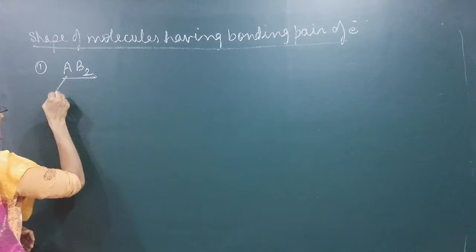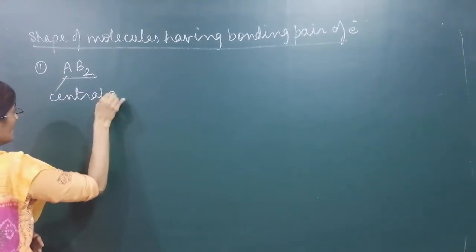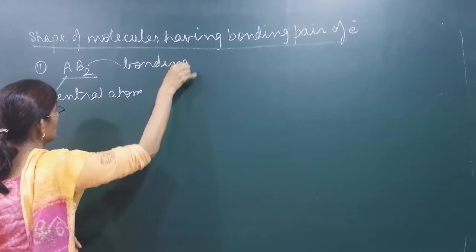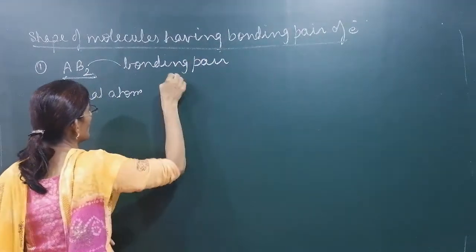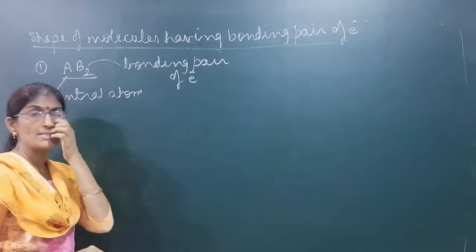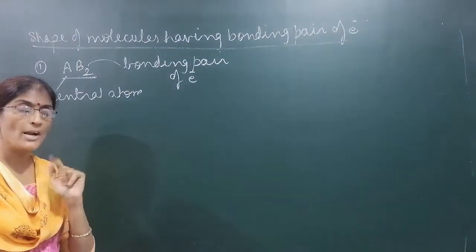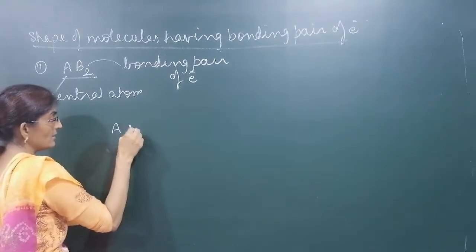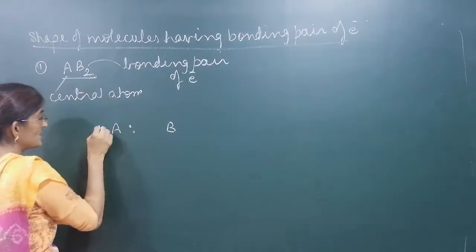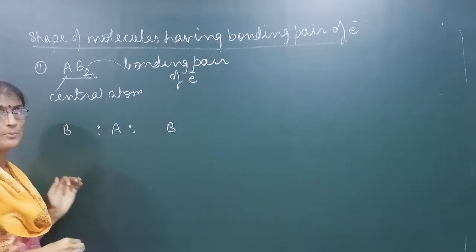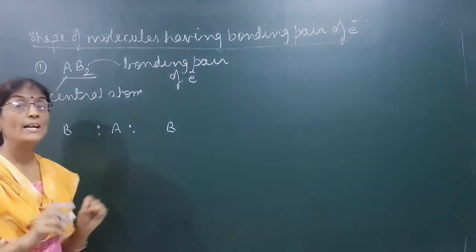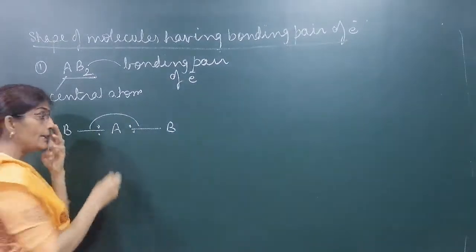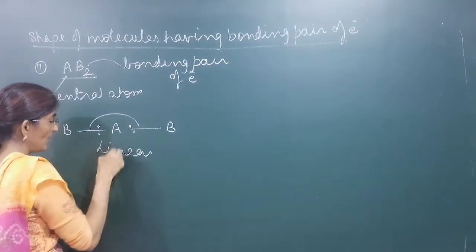What is A? A is the central atom. B is a bonding pair of electrons, meaning there are two bonding pairs. What is the shape of a molecule which is AB2 type and has two bonding pairs of electrons around A? If A has two bonding pairs around it, then what is the maximum distance for these two electron pairs so that repulsion is minimum? At 180 degree. They will arrange at 180 degree angle. The shape is linear and bond angle is 180 degree.